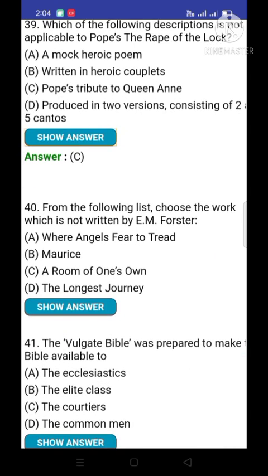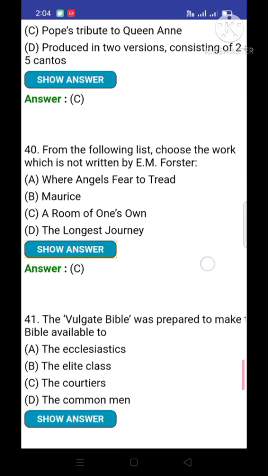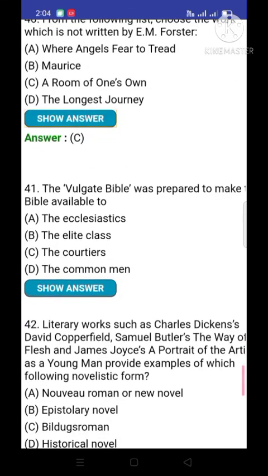Question number 40. From the following list, choose the work which is not written by E.M. Forster. And the correct option is C, A Room of One's Own. And the remaining 3 options, Where Angels Fear to Tread, Maurice, and The Longest Journey, these 3 works were written by E.M. Forster. And A Room of One's Own is not written by E.M. Forster.